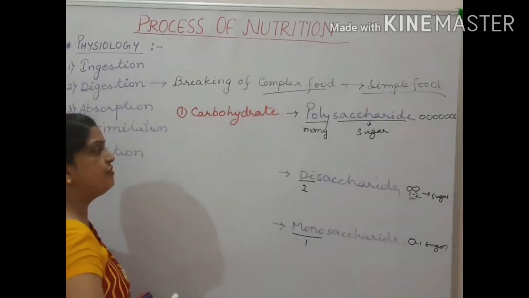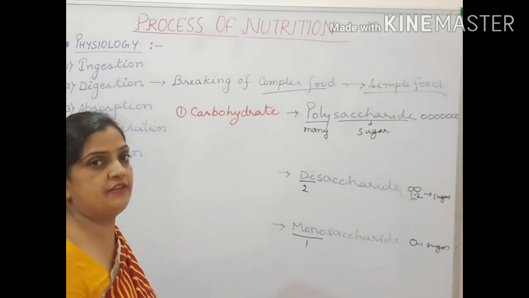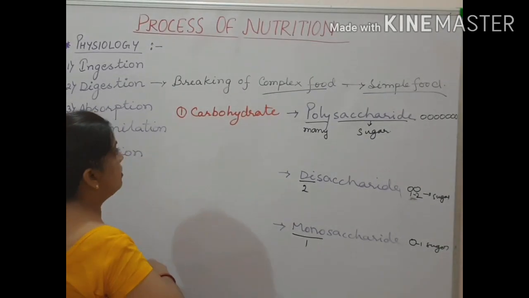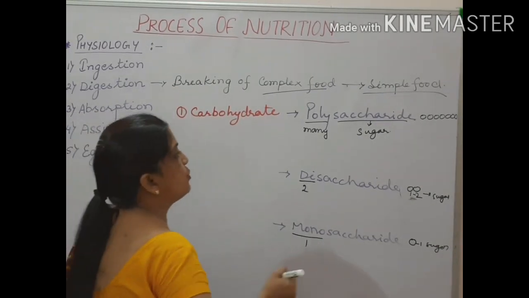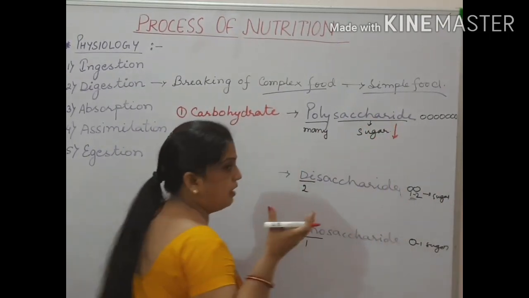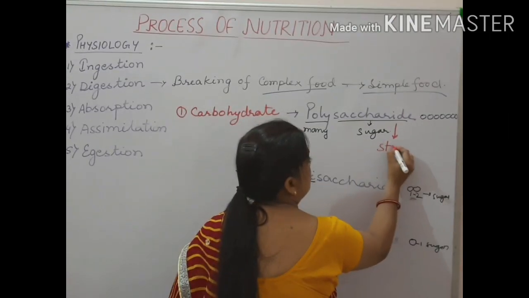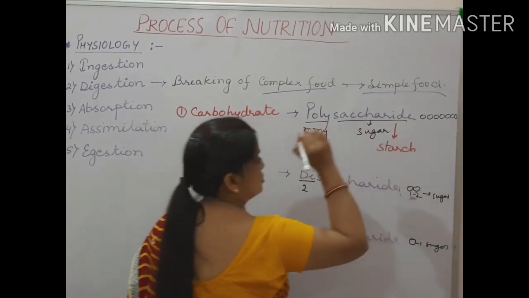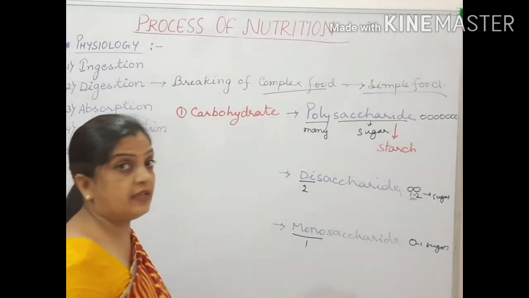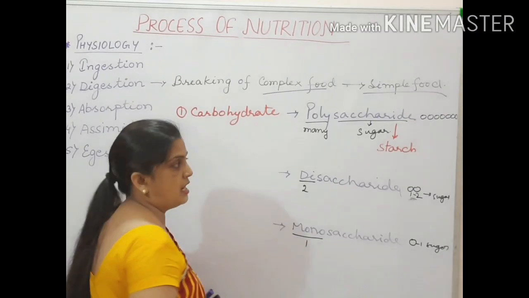So with the help of amylolytic enzyme, first in the mouth with the help of saliva, salivary amylase, this carbohydrate is broken down into polysaccharide. If I take the complex form of polysaccharide, then it is your starch. Rice has starch.